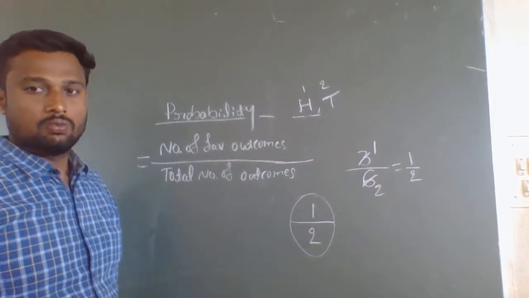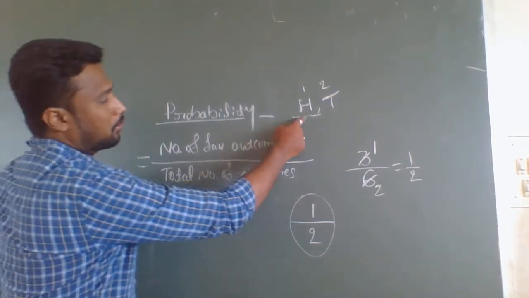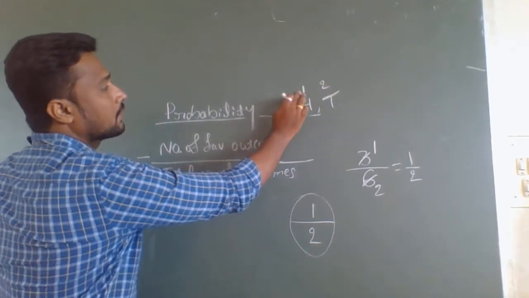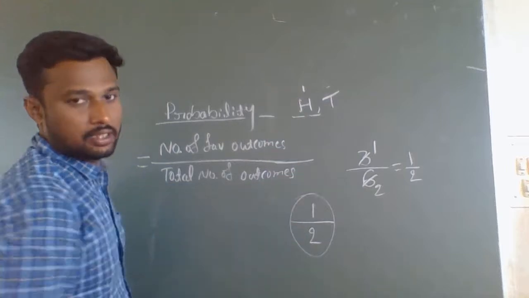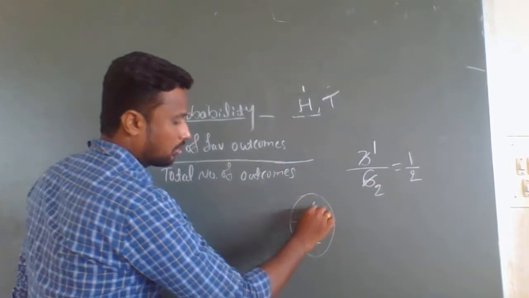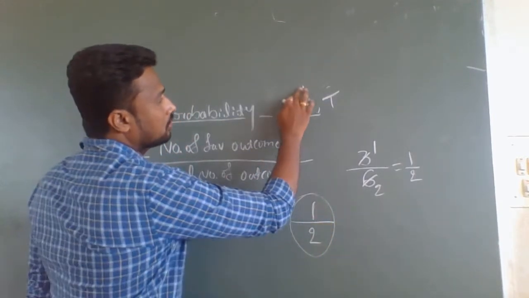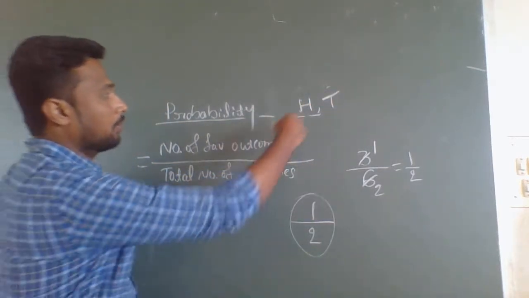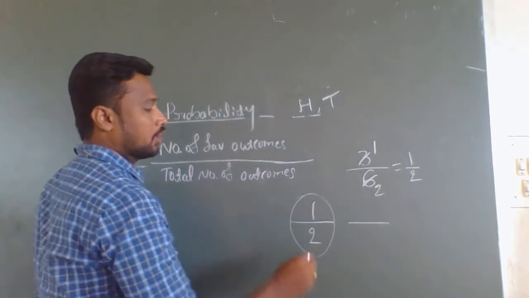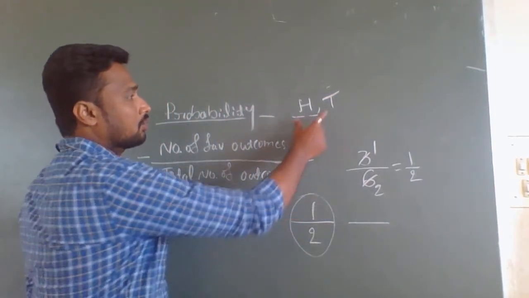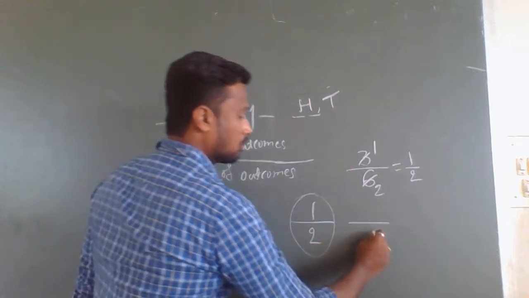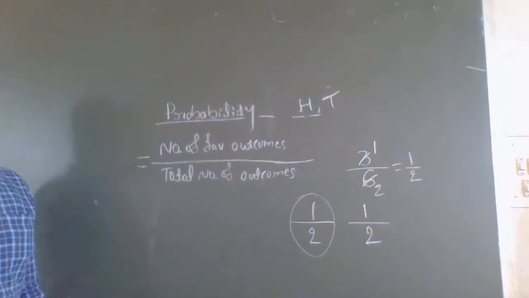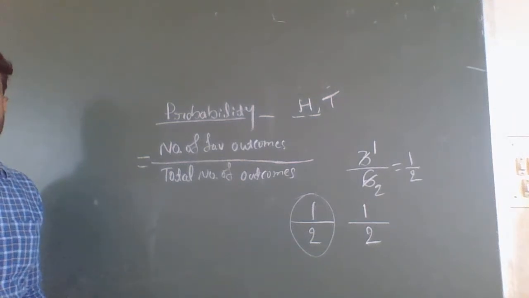So now, what we are discussing? Probability of getting head. What is that? 1. Because only 1 is there. Head is 1. Therefore, 1 by 2. Or you can write for a probability of getting tail. Probability of getting tail is also 1 by 2 only. Why? There are two outcomes or two possibilities in that tail is 1. Therefore, that is also 1 by 2.